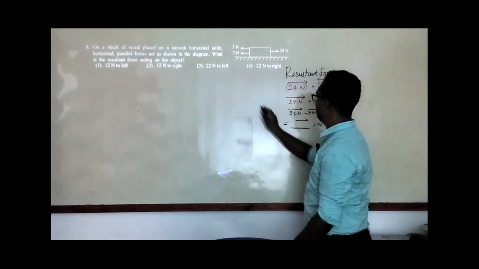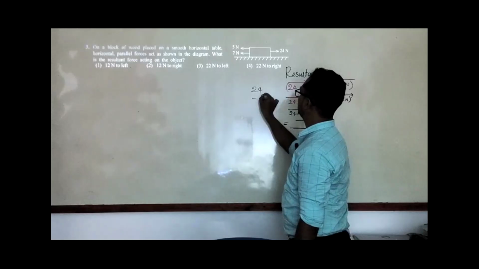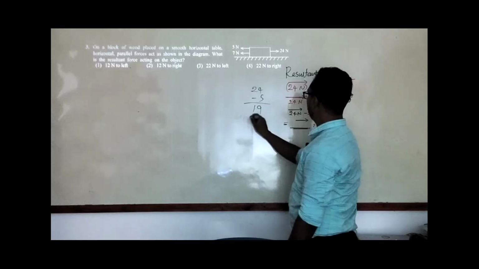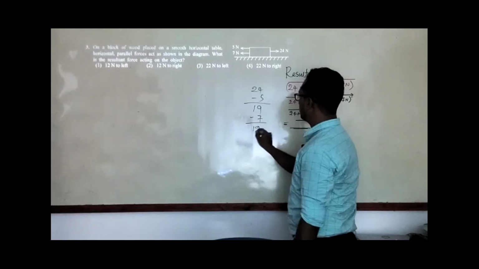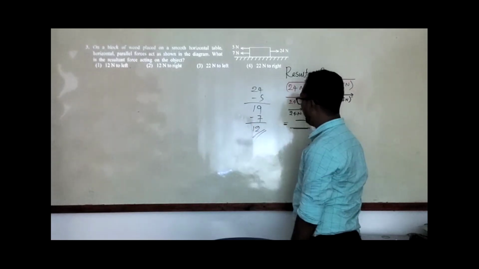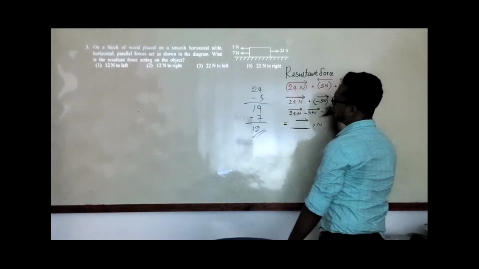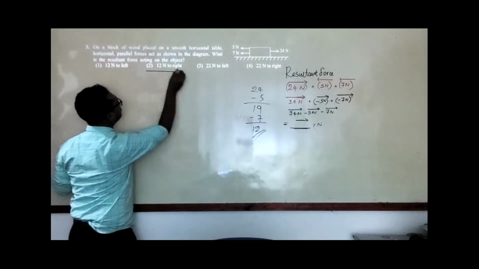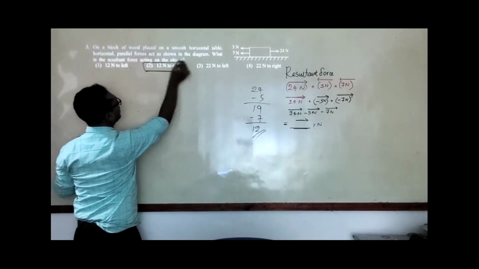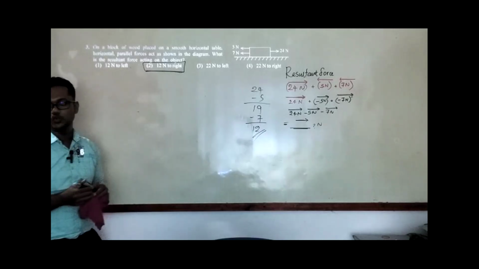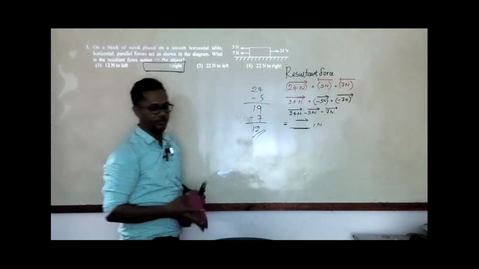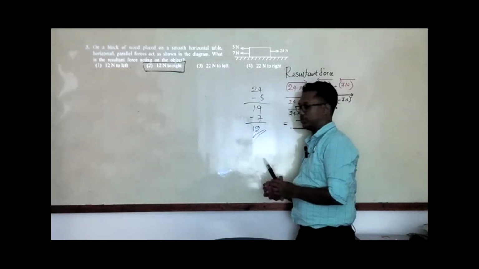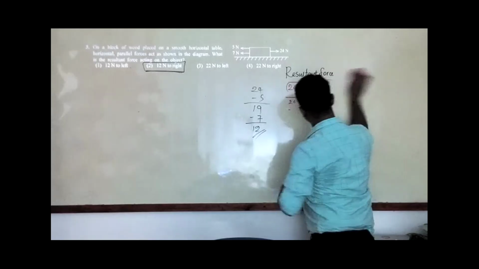Now we know 24 minus 5. What is the value now? It is 19. So 19 minus 7 gives 12. So we have 12 Newton, and in what direction? Right side direction. So we have 12 Newton to the right side, so the answer is answer 2. Now we know the third question's answer is 2. We'll move on to the next one.